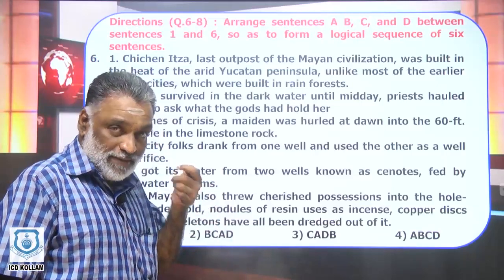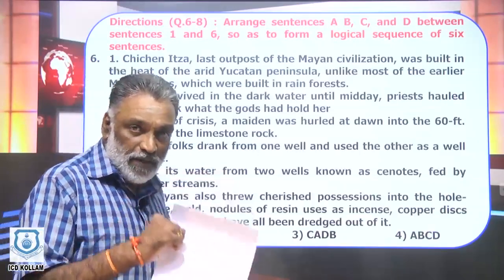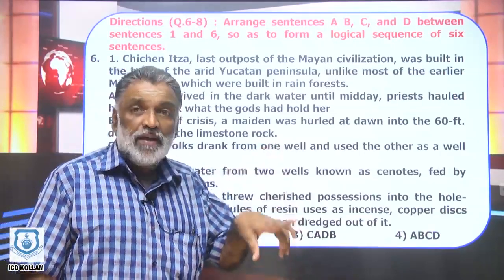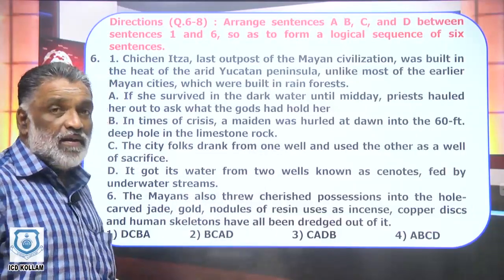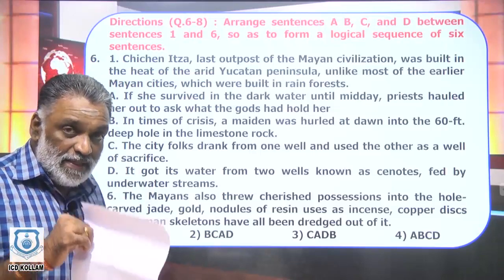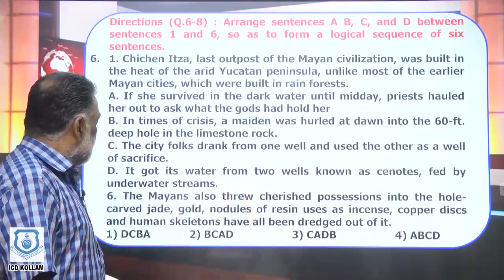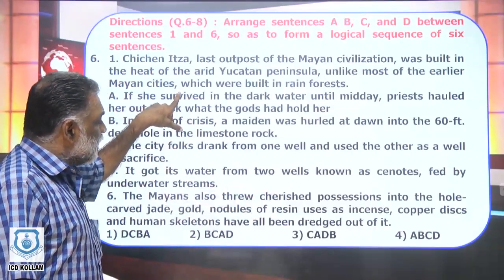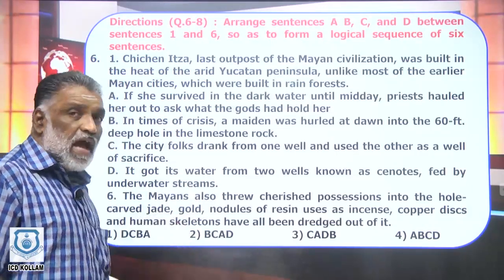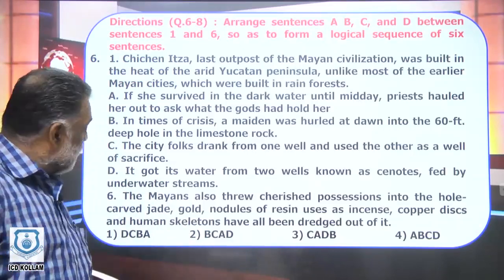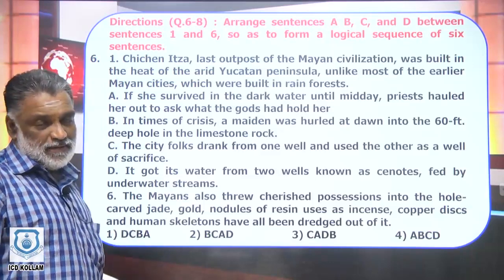D-E-S-U-L-T-O-R-I-L-Y. What is the meaning of desultory? Means in improper order. If something is not given in the correct chronological order, it is said to be desultory. So the 4 sentences coming in between, denoted as A, B, C and D, are jumbled up, and 4 options are given. You have to check with the options. In these types of questions, I would recommend that you proceed from the options.